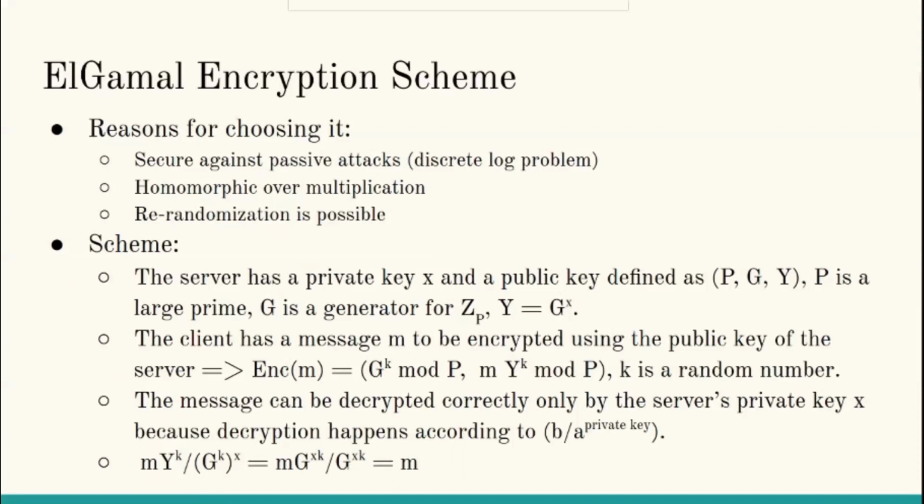The scheme is simple. Basically, the server will have a private key X and a public key consisting of a large prime number P, a generator G for the multiplicative group Z_P, and Y, which equals G^X. The client encrypts the message M by computing two values, G^K and M multiplied by Y^K, all mod P, where K is a random number. The server can decrypt by dividing the second value by the first value raised to the power of the private key. Thus, as shown in the slide, it will result in finding the value of M.